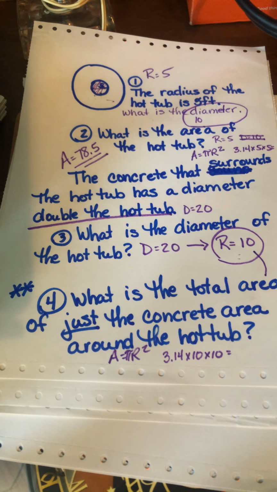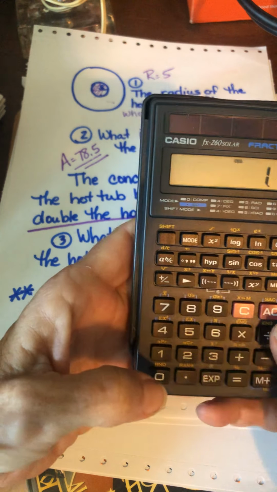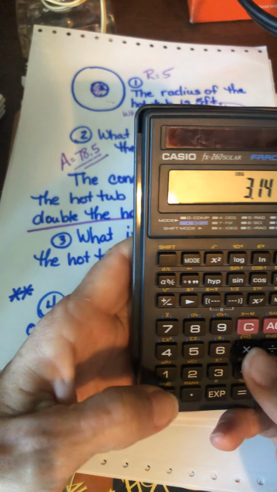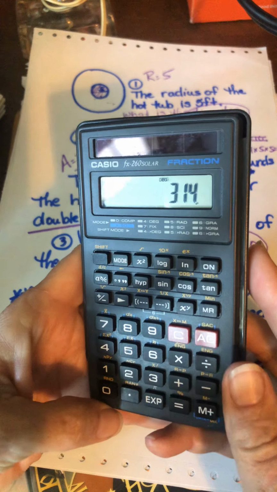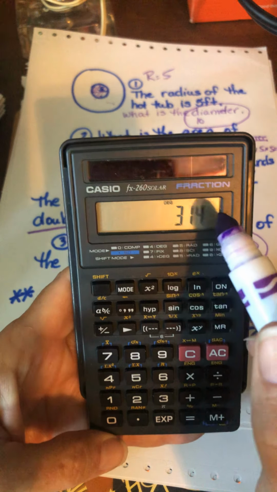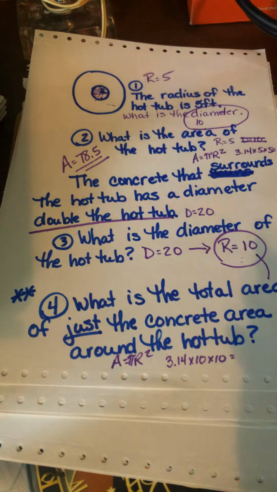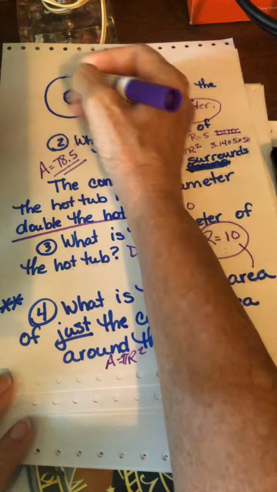And when we get that, we'll just move our decimal over. So what we have is 314. See that? We had 3.14 times 100 is moving our decimal twice. So our answer is 314 for the area of all of this.